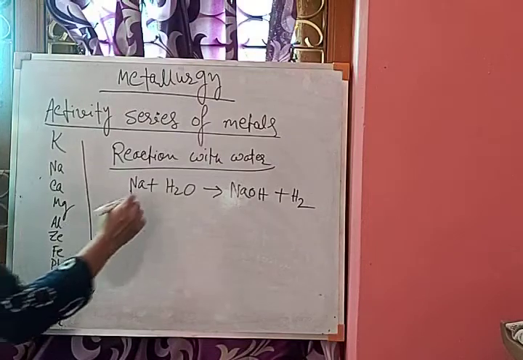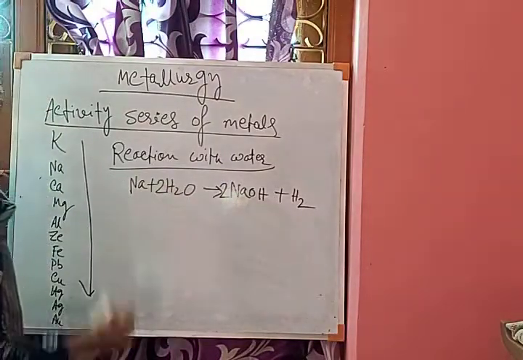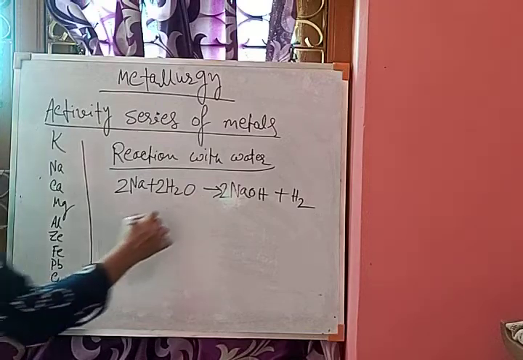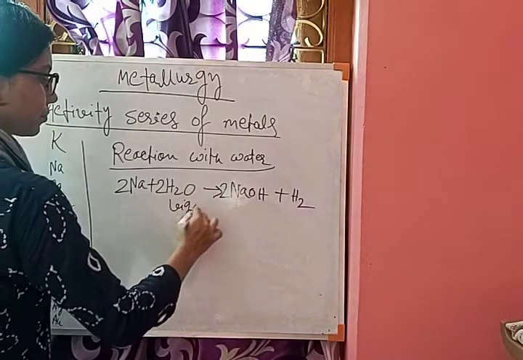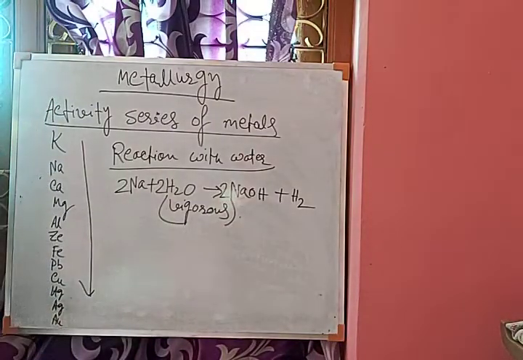So the balanced equation will be this one. This is a very vigorous reaction. As soon as sodium comes in contact with water or steam, it immediately catches fire. That is an explosive type of reaction.